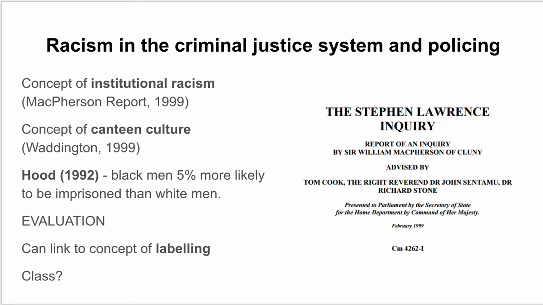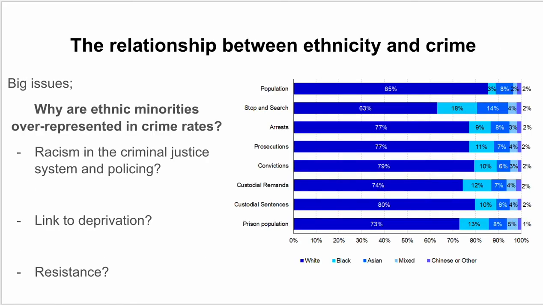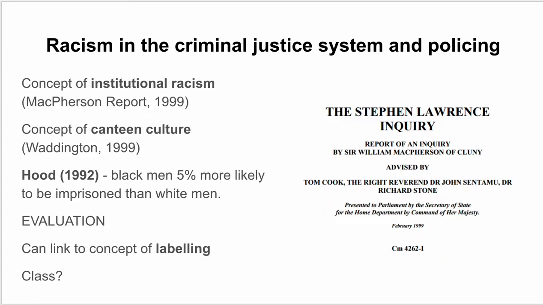If we go back to the last slide and look at stop and search, canteen culture could be an explanation for why black people in Britain are overrepresented in stop and search. So that's Waddington's concept of canteen culture.